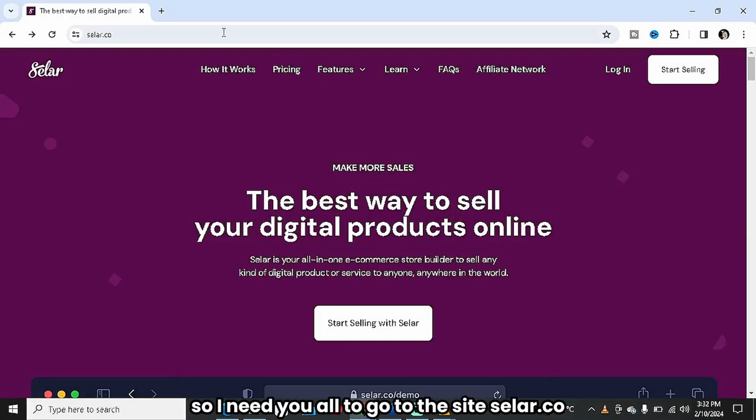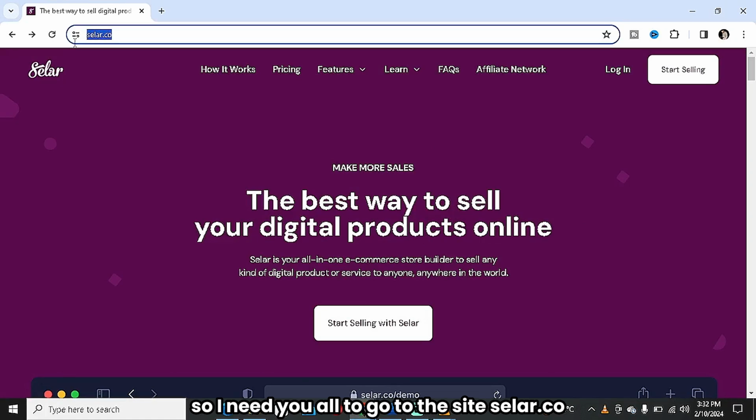Okay, so I need you all to go to the site selar.co. This is the first thing you all need to do. Go to the site selar.co, okay? You can do this on your mobile device. It's basically the same thing. In fact, it's even easier on your mobile device. So no excuses that you don't have a PC. It's the same thing, okay?